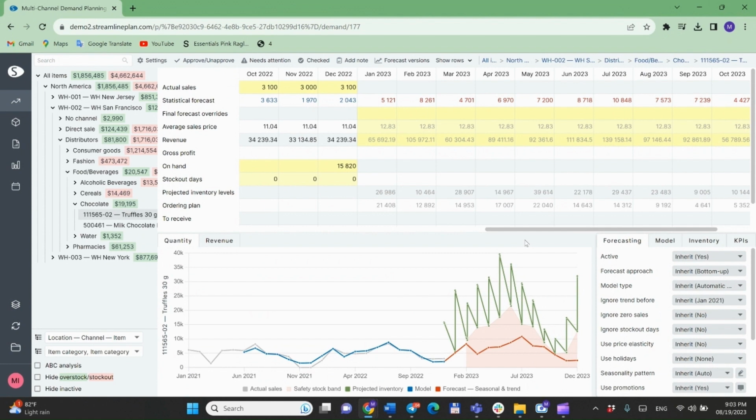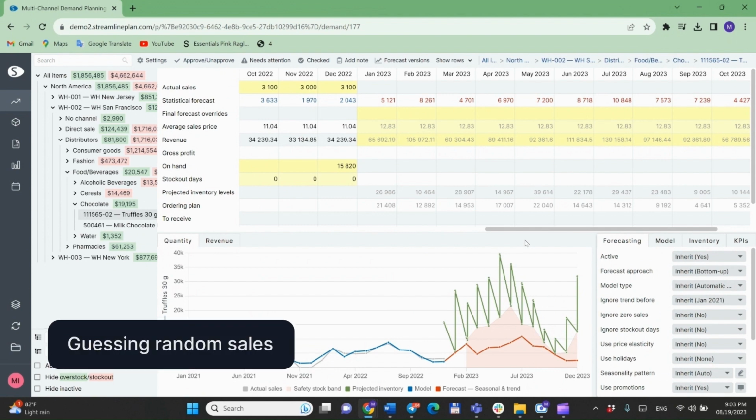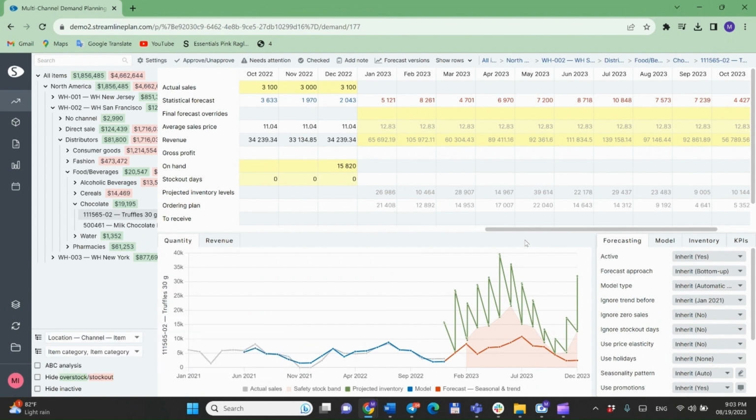Sometimes sales pop up randomly and some days have zero sales. Streamline has a way to guess even in these cases. It calculates the chance of sales, the average amount, and how much things can be changed. Then it guesses how many extra items to have, even when sales might be zero at times.